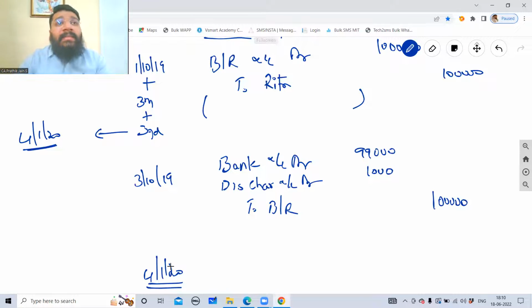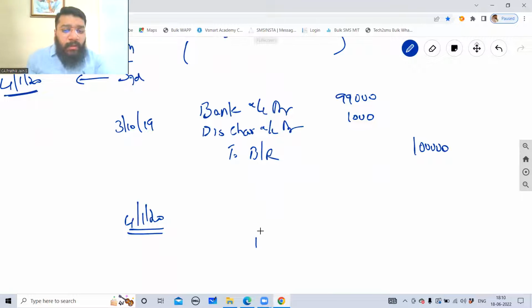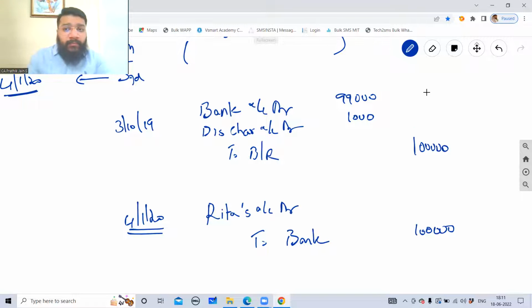So we are recording the entry in Siri's books of account. On the maturity date, the bank will take the money from our bank account. How much money will it take? 1 lakh rupees it will take away. And this 1 lakh rupees we have to recover from Rita. So we have to recreate Rita's account, because Rita's account was closed earlier.